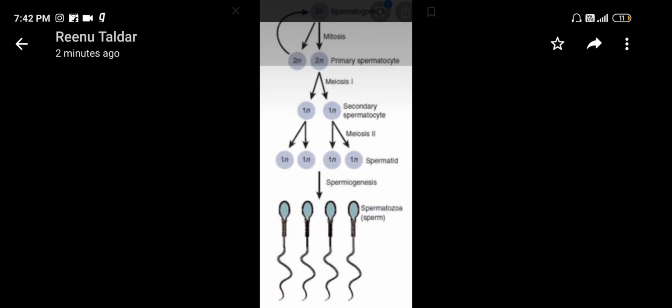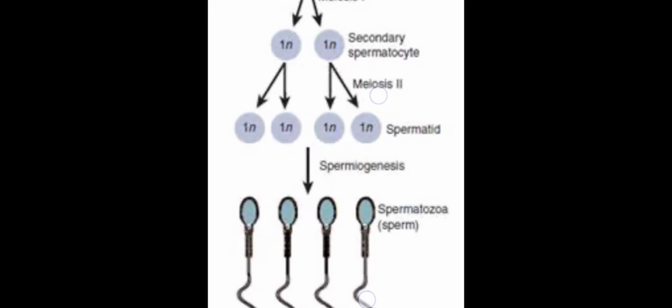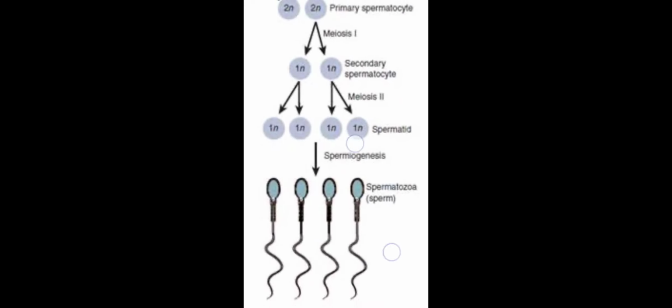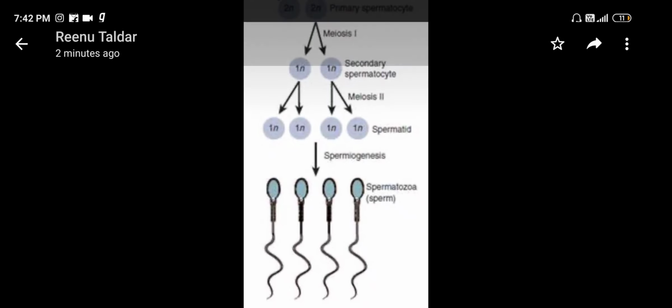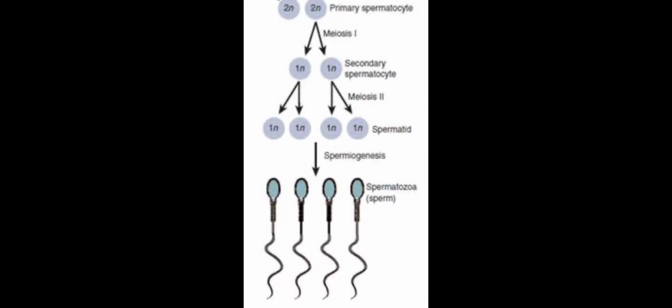The second process is spermiogenesis, where the immature spermatids mature and form the sperms. After maturation, these sperms are released from the seminiferous tubule, and that process is known as spermiation. So this is the complete process of male gamete formation, that is the sperm.